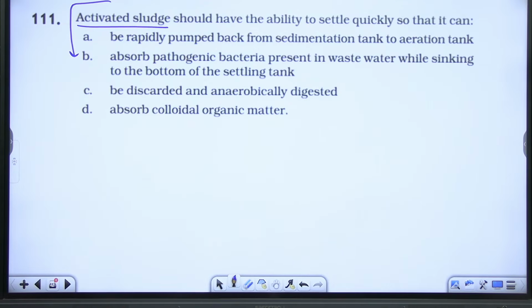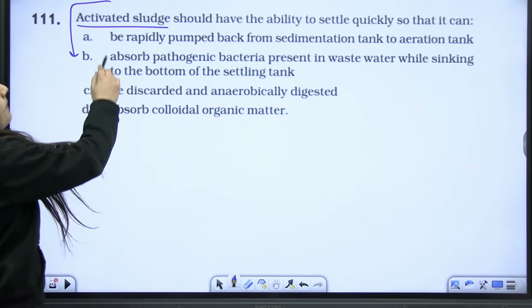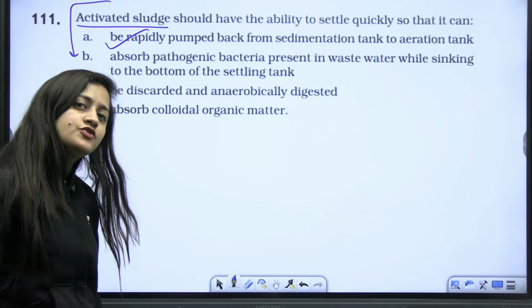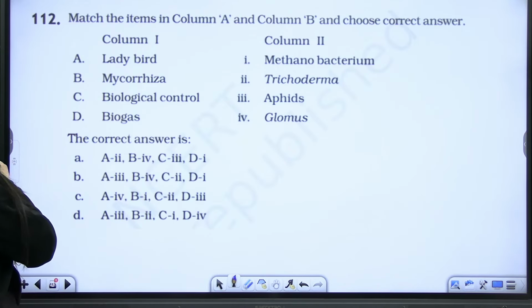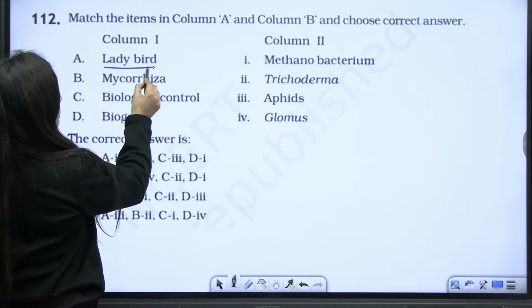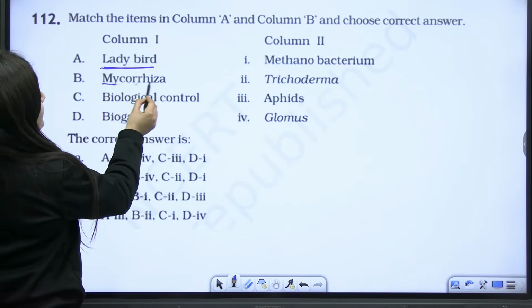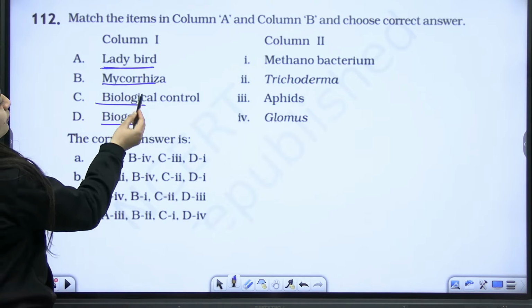Please read the option. Obviously, it will be rapidly pumped back from the sedimentation tank to the aeration tank. Got it? Chaliye, next. Ladybird beetle, mycorrhiza, biological control, biogas.